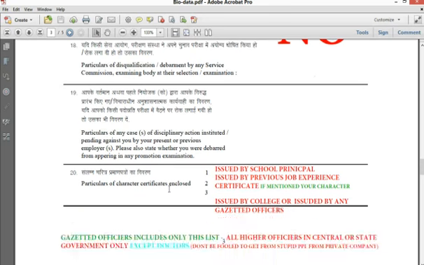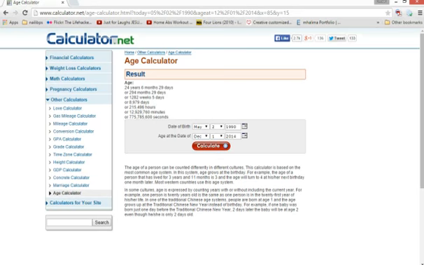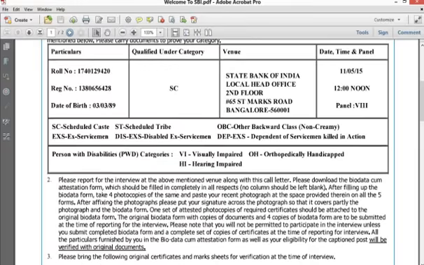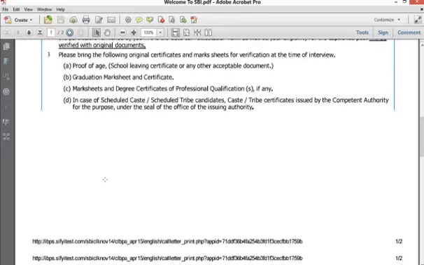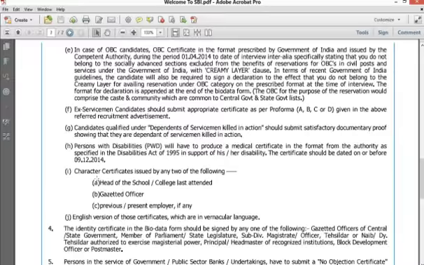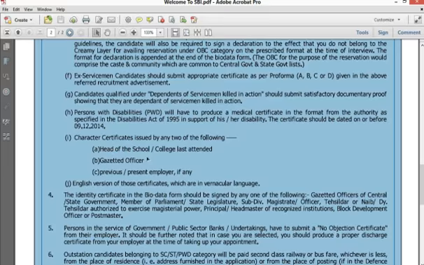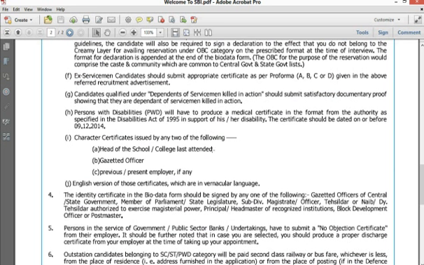And particulars of character certificates, most of the people have doubts mostly on this. I would like to say here, go to the biodata form, go to your hall ticket, come to point number 4, 3.1. The character certificate issued by any of the following: head of the school or college last attended.